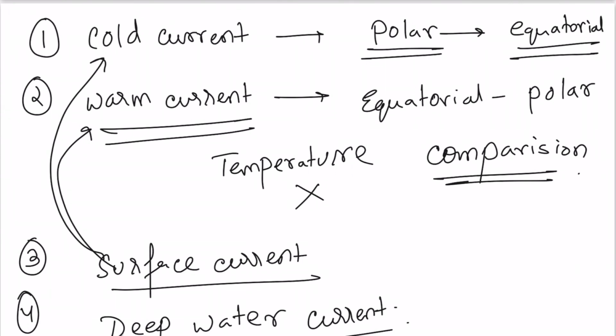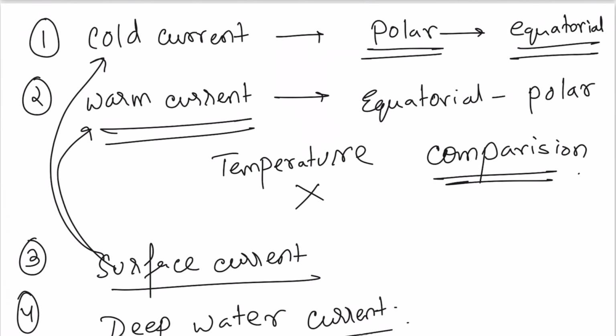I hope you have understood why the ocean currents are created and how they get their direction and movement, and why they get deflected in a particular region, in the mid latitude region, which is actually the force of the westerlies. Again, they come down and complete the circle, creating a middle water situation in the middle of the ocean. So this is all about the factors of the ocean currents.